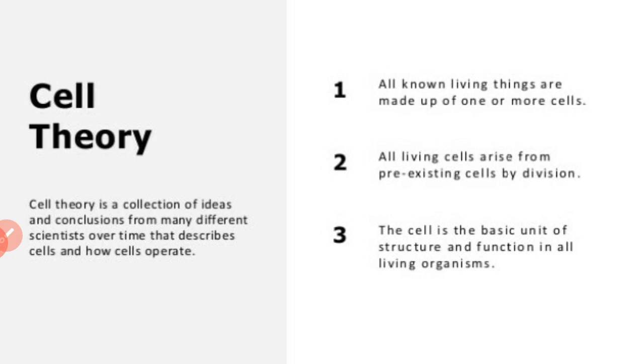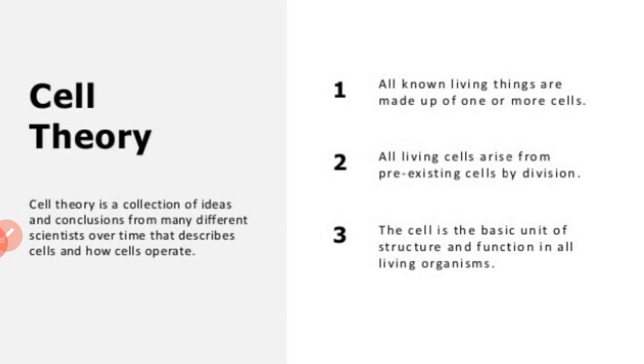So, the cell theory is based on three rules. The first rule is all known living things are made up of one or more cells. All known living organisms, microorganisms, animals, birds, human beings, are made up of one or more cells. Some organisms are made up of a single cell and are called single-celled organisms, and some are made up of many cells, like human beings.